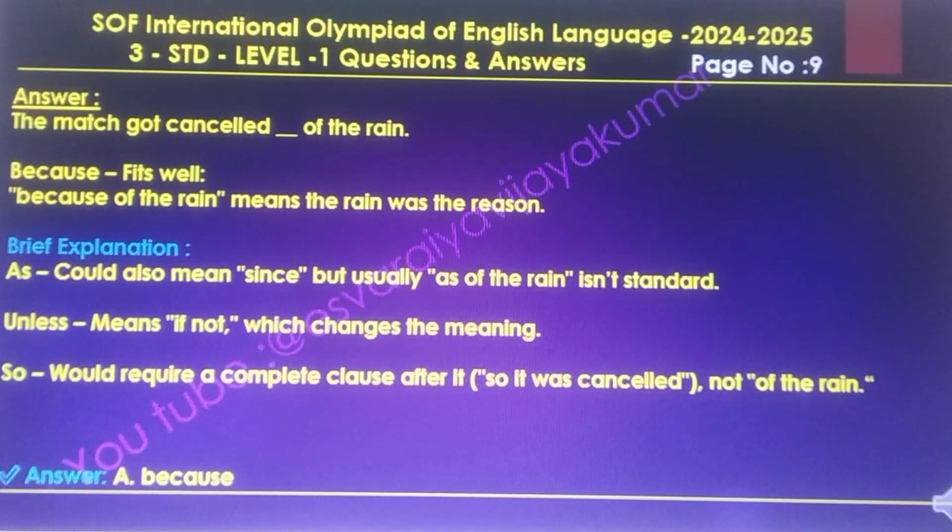As could also mean since, but "as of the rain" is not standard. Unless means if not, which changes the meaning. So would require a complete clause after it, like "so it was cancelled," not "of the rain." So the final answer is A.